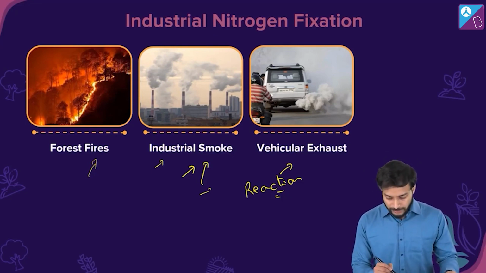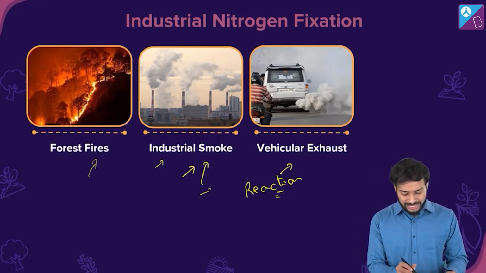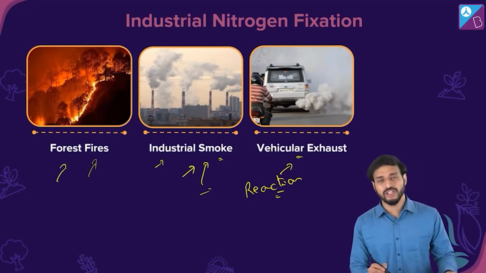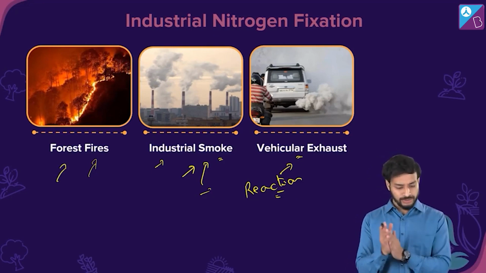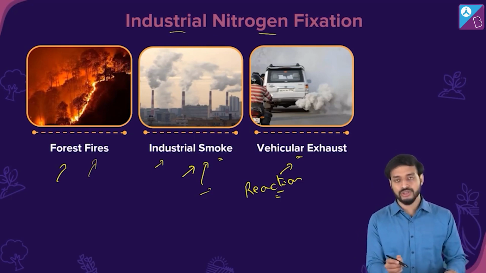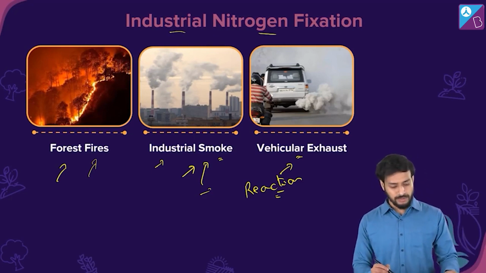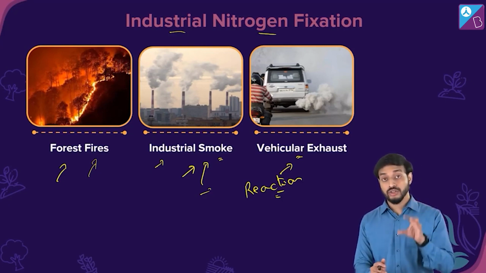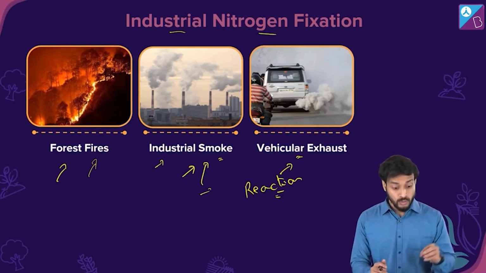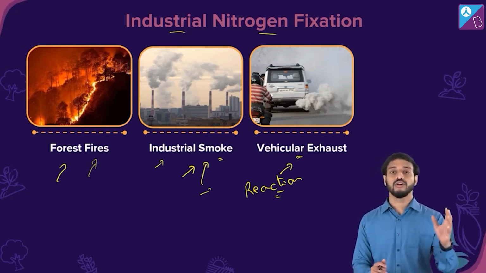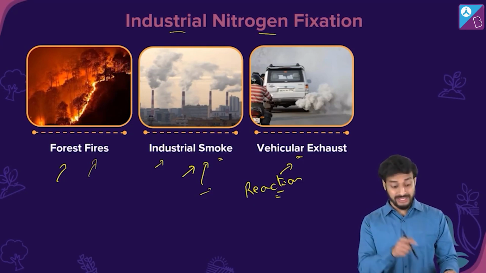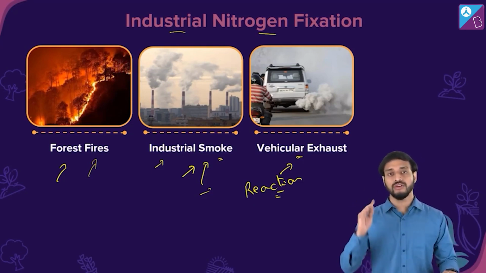Industrial smoke, vehicular exhaust, and one of the forms is forest fires also. Now you must be thinking, why am I including forest fires in industrial nitrogen fixation? Well, the basic logic is forest fires can be natural, but they can also be caused by human interference. At times, just for clearing out areas to build industries and residential areas, we clear out forests, and one of the ways is just burning them.